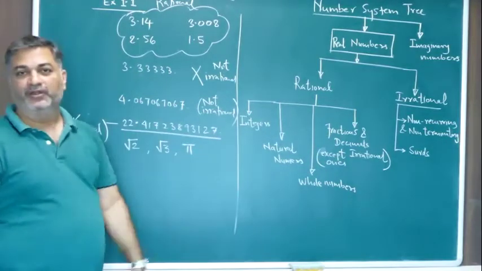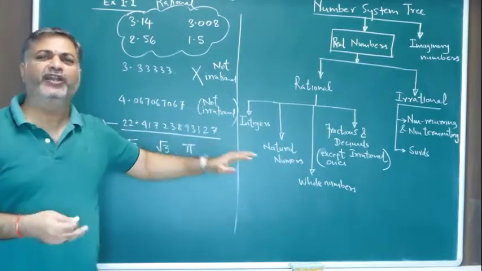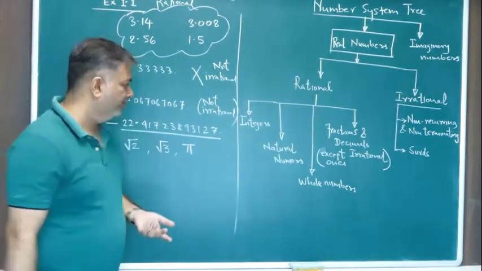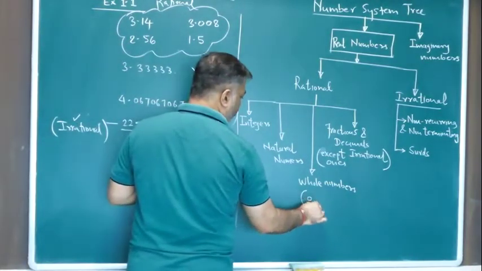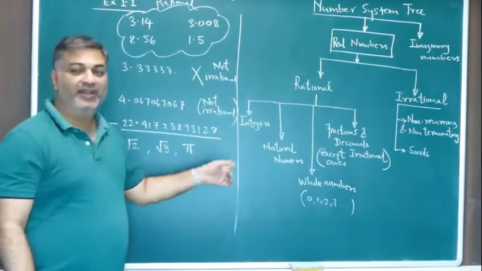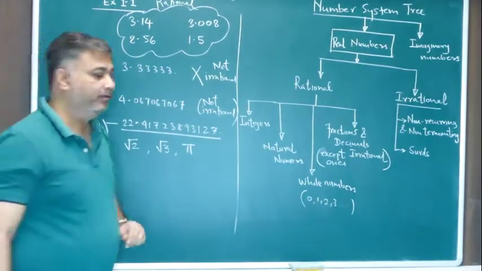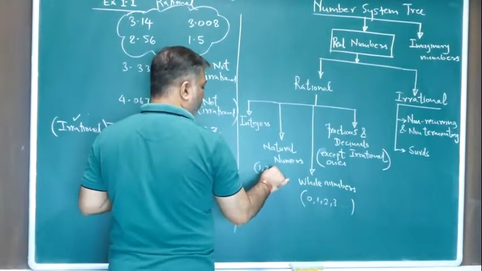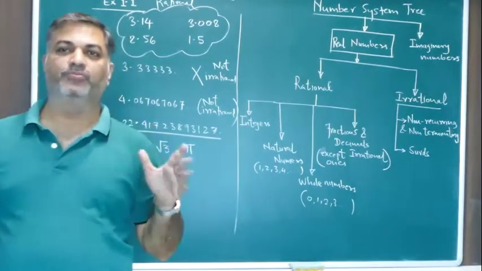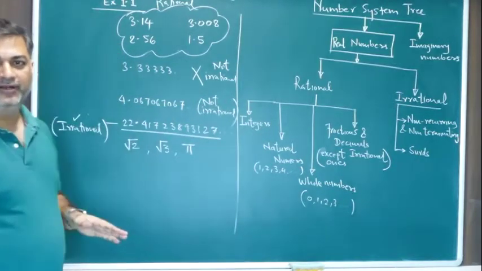Now let's quickly come to rational numbers. Now it is easy for you to understand rational numbers. All the numbers which are not irrational are rational. Like we have come across whole numbers. What are whole numbers? 0, 1, 2, 3, and so on. Those are whole numbers. What are natural numbers? Like whole numbers, but starting from 1. So 0 never comes in natural numbers. Natural numbers are 1, 2, 3, 4, and so on. Which is the smallest natural number? 1. Which is the smallest whole number? 0. Is that clear?